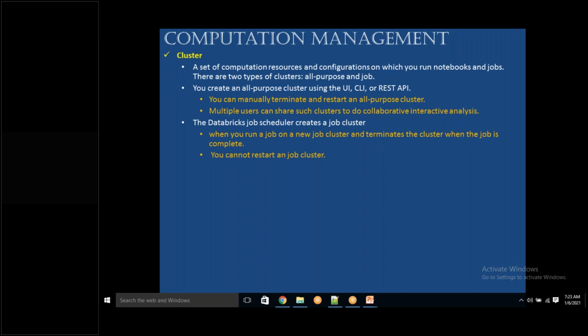Malay, I have a scenario. In the same workspace, I have two notebooks. I need to run these two notebooks at a time. Do these two notebooks share the same job cluster, or are separate job clusters created? A separate job cluster will be created for both. Okay, thank you.